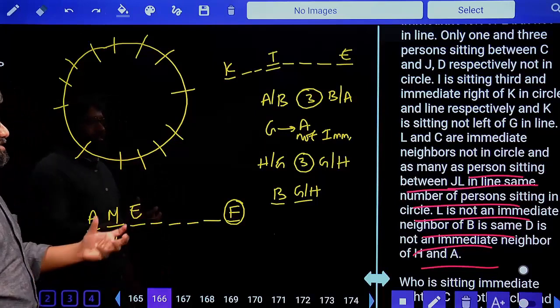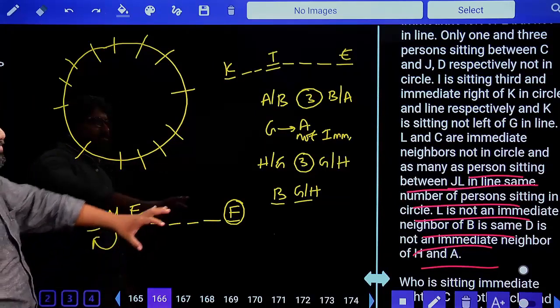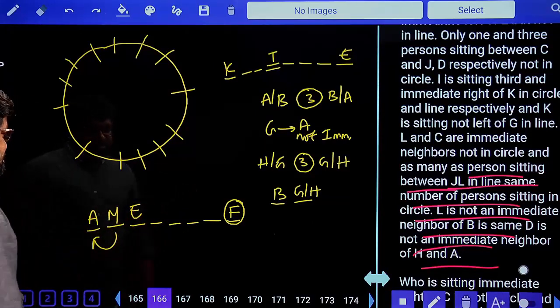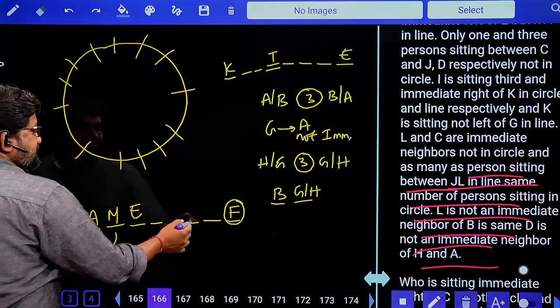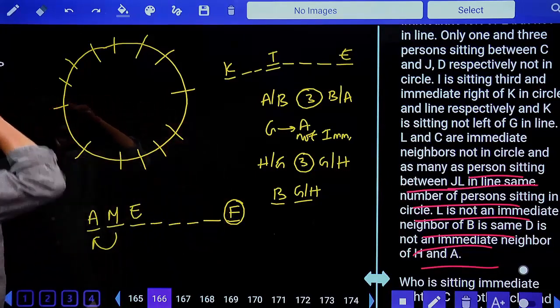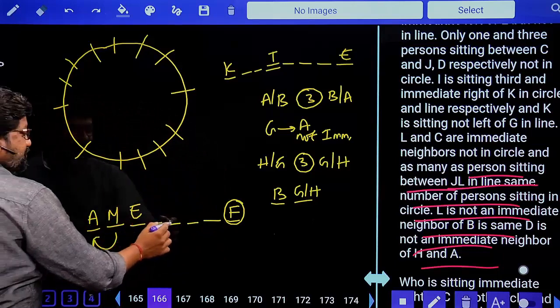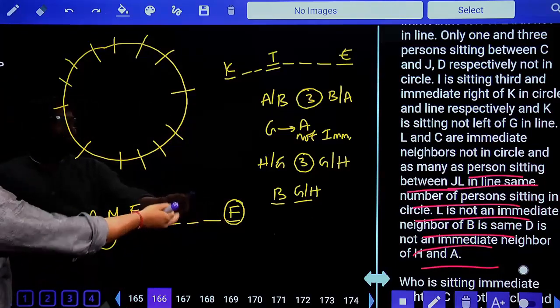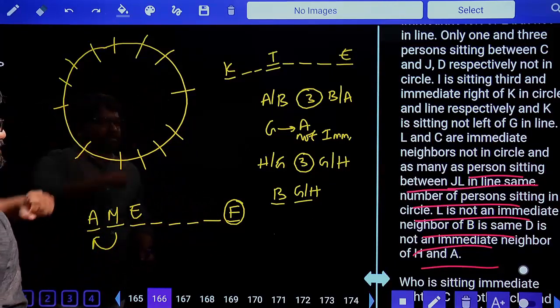Sir, which is the best point to start with? Always go with the clue which covers the maximum number of places. Look at this: 1 2 3 4 5 6 7. And then we have 8%: 1 2 3 4 5 6 7 8. So I think this is much better, with that K and E also.